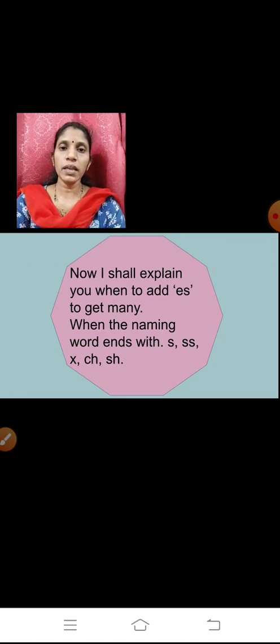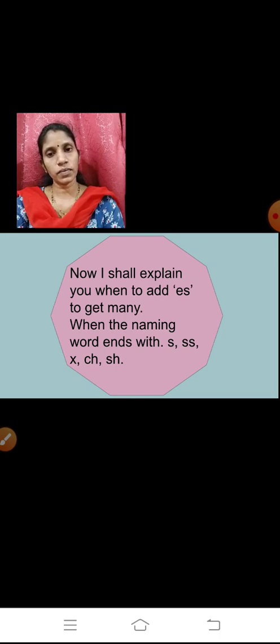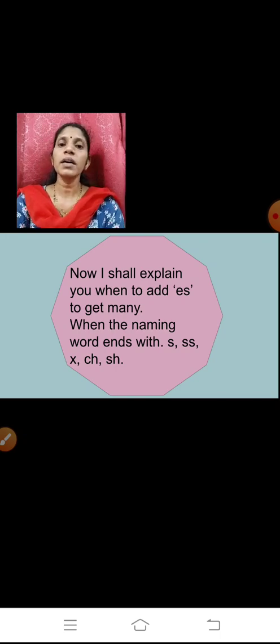I would like to tell you now where you are supposed to add ES. Okay, there are some naming words. Now I shall explain when to add ES to get many. When the naming word ends with S, double S, X, CH and SH. So now you will see the end of the naming word.